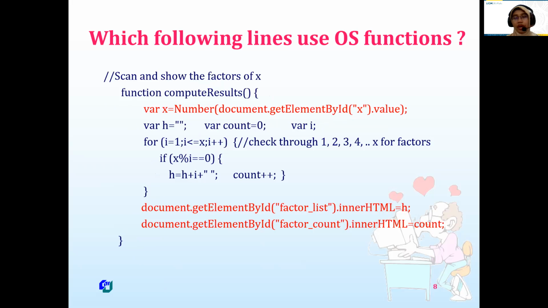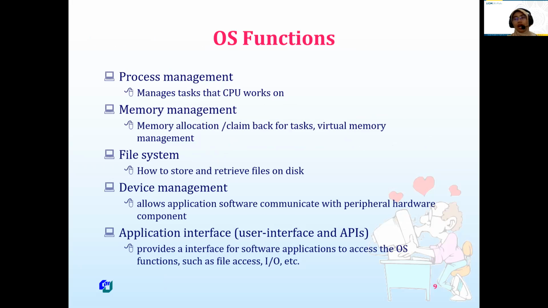Another one is multitasking. If we open Google Chrome, and also Microsoft Word, and also Photoshop, for example, there is multitasking management. We run the software together at the same time, but of course there is management. How to manage it is the operating system function: process management, memory management, file system, device management, and application interface.